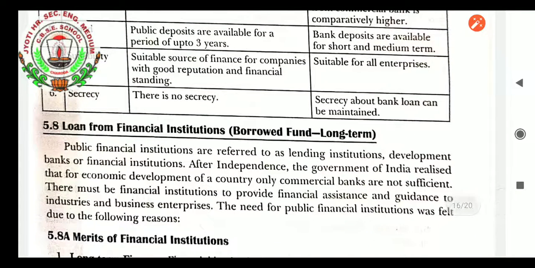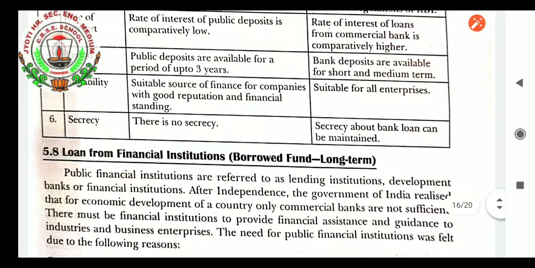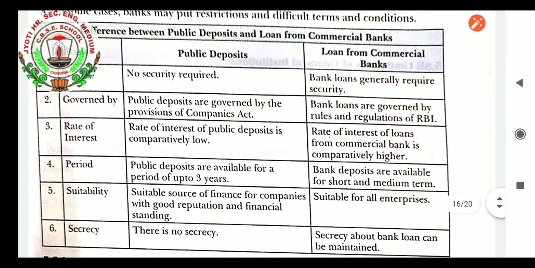Public deposits are available for a period up to 3 years, but bank loans are available for short and medium term. Public deposits are a suitable source of finance for companies with good reputation and financial standing, but bank loans are suitable for all types of enterprises. Especially government companies with good reputation can have public deposits, not every newly started company. From the secrecy point of view, there is no secrecy in public deposits, but great secrecy is maintained by the commercial banks.